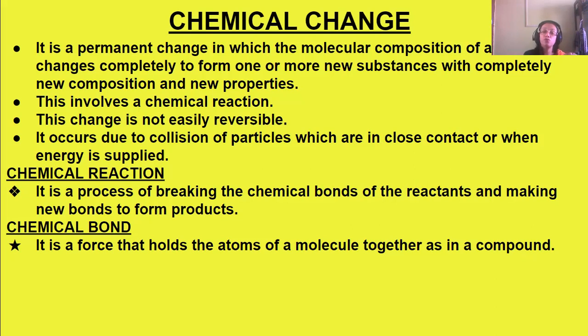To form this chemical change, there is some collision of particles. How does this collision of particles take place? If the reactants are in close contact, there is some collision of particles taking place. Or if energy is supplied to it, then there is a collision of particles, which leads to this chemical change.